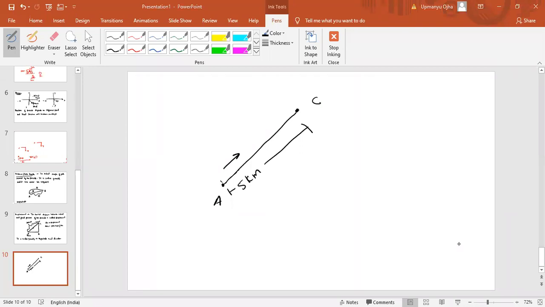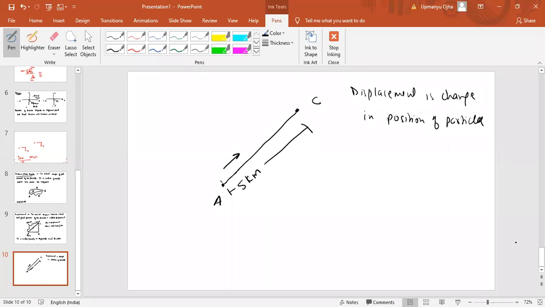Okay. Fine. Now, we can define displacement in another way. Displacement is the change in position of the particle. Okay. The displacement is the change in position of the particle.